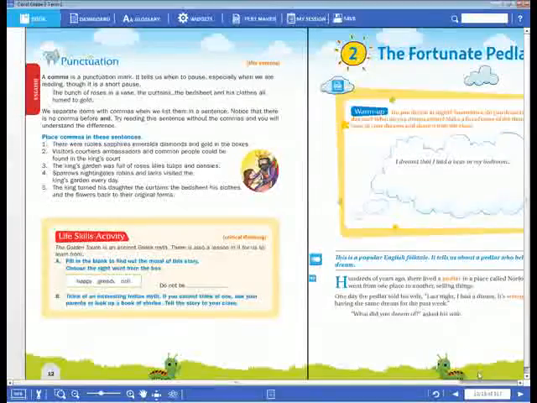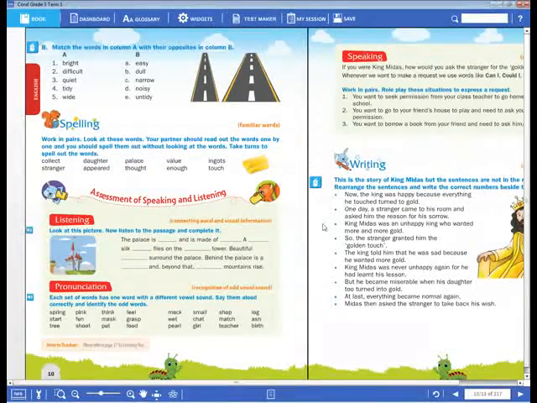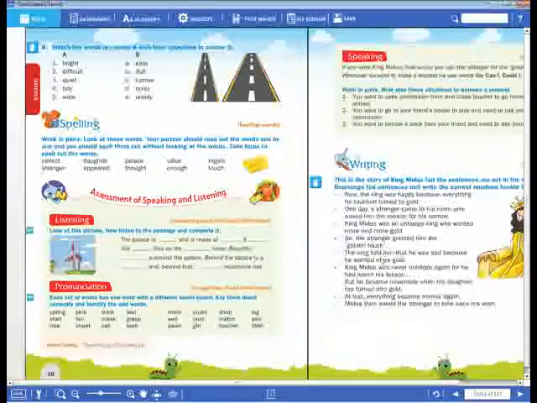Okay, dear children. Now next, we have completed our first lesson totally. This one is the writing part. The king was happy because everything he touched turned to gold. One day a stranger came to his room and asked him the reason for his sorrow. King Midas was an unhappy king who wanted more and more gold. The stranger granted him the golden touch.